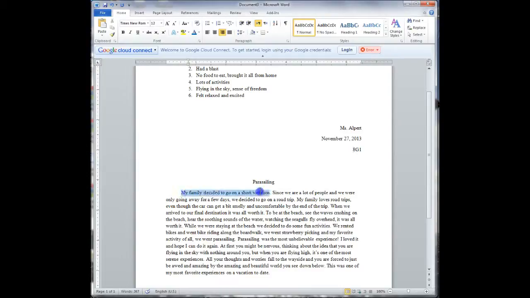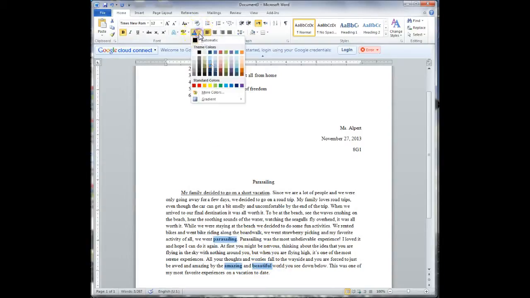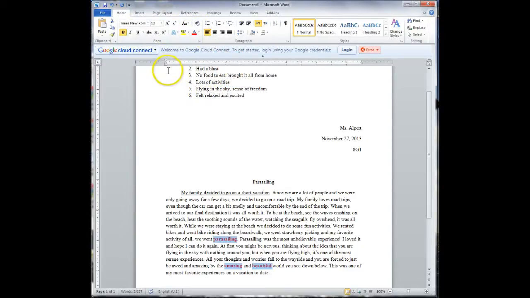Then you're going to pick one sentence in this story that is important to you and underline it. So I'm just going to pick this one and I'm going to hit underline or Control U. Then you're going to select 3 words that are important to the story and make them bold and red. So let's say I'm going to do this one, and this one, and this one. Now, what am I doing? I'm holding down Control, and holding down Control, I could select multiple words, and I'm going to bold it and change the pen color. Okay, so we have 3 words in red.